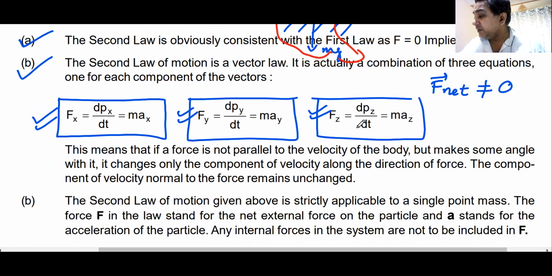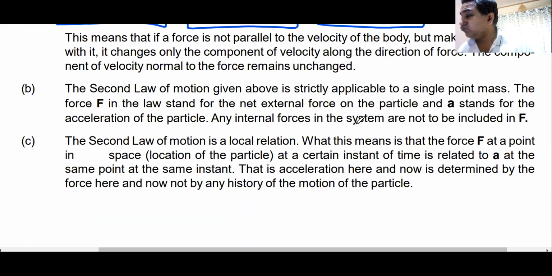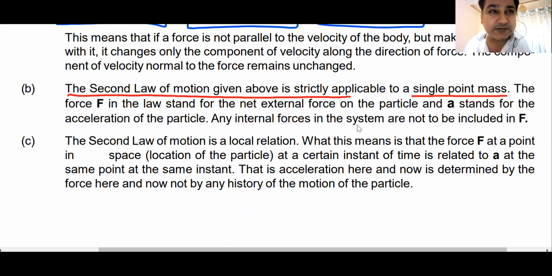Am I clear? Shall I move ahead? Okay. Now remember the form of Newton's law that we have seen. The second law of motion, which is given above, is strictly applicable to a single point mass, or for bodies which are taken as point masses. If it is a system of bodies, this acceleration will stand for the acceleration of the center of mass. And the force will be the net external force acting on the body, because all the internal forces acting on the body cancel out each other.